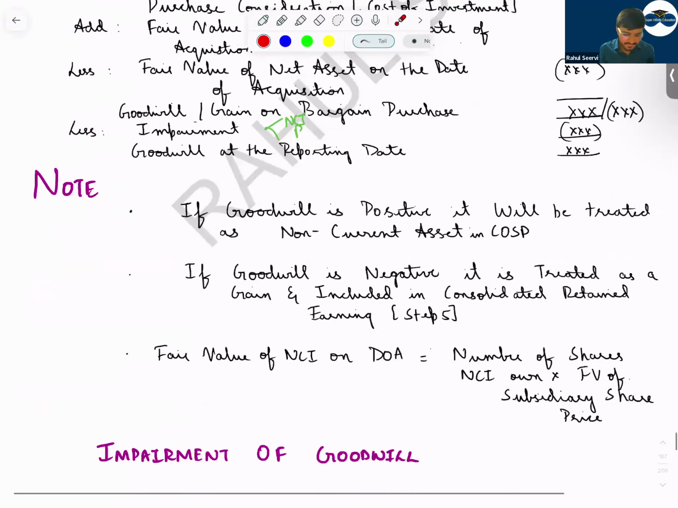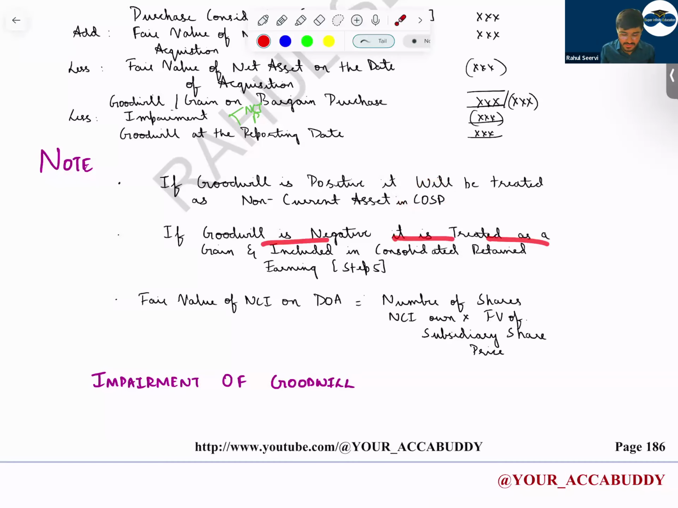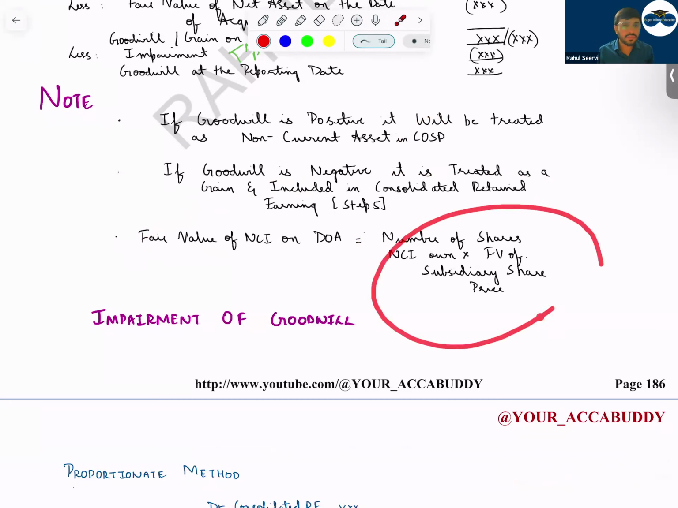Now note, if goodwill is positive, it will be treated as non-current asset in consolidated financial position. If goodwill is negative, it will be treated as a gain and included in the consolidated retained earnings. Then, fair value of the NCI on date of acquisition, a lot of time in the exam question, it will not be mentioned. So what will you do? You will take the number of shares held by NCI into the fair value of the subsidiary. When we did the purchase consideration, we had taken parent share price. Here we will take subsidiary share price.